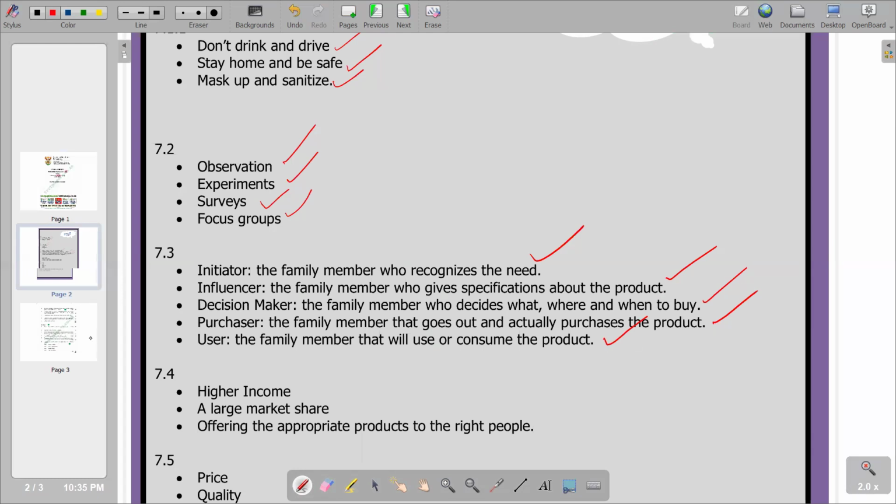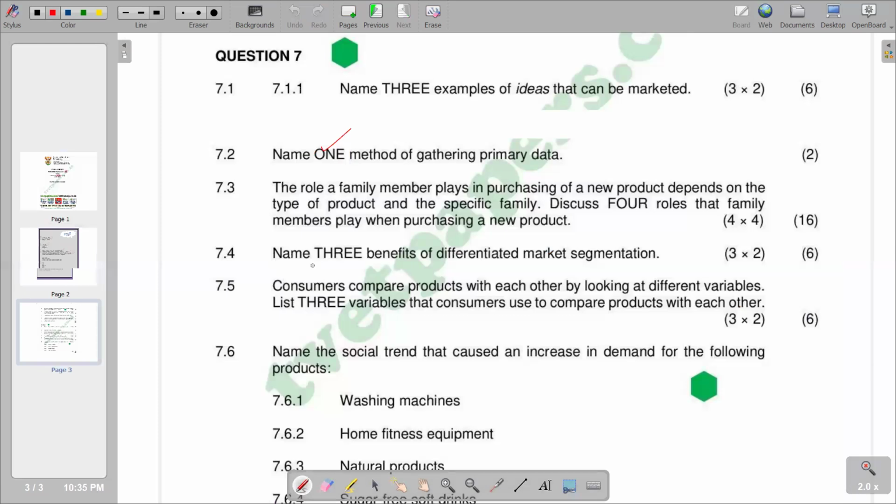Then moving on to the next question. 7.4 reads, name 3 benefits of differentiated market segmentation. Differentiated market segmentation means we are going to have different or separate segments for different products, as opposed to aggregated market segmentation, whereby we are only having one segment. So what are the benefits that we can derive from differentiated market segmentation?